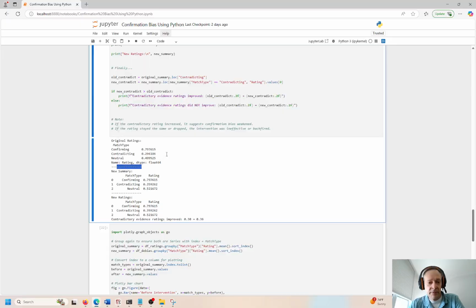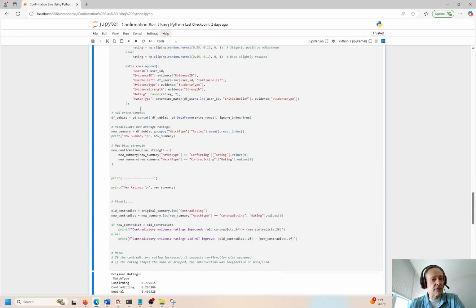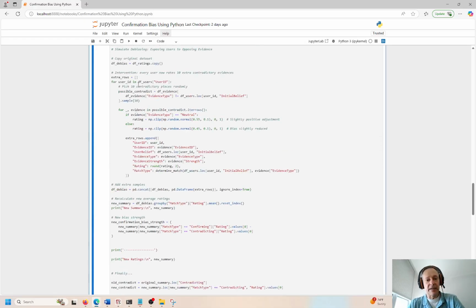This would be the original. Right, that's what we just saw, 79, 29, 49, that's what we saw above. So the new summary, now the match type, confirming 79, 35, and 52 would be the new summary average, right? And we're doing things a little bit different. Now we have the original data frame ratings, right? We're copying that and introducing, what is this? The match type, initial belief, or evidence type, okay?